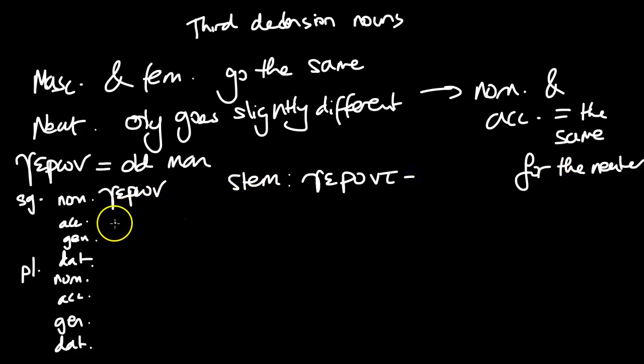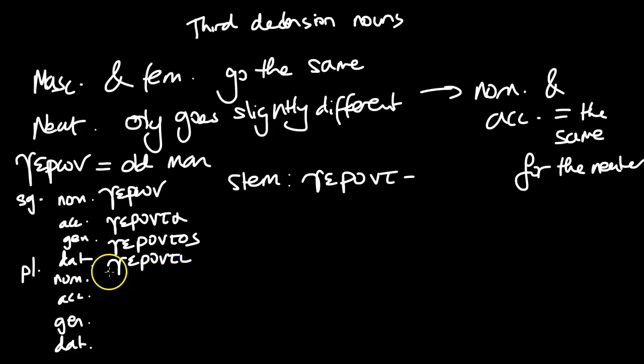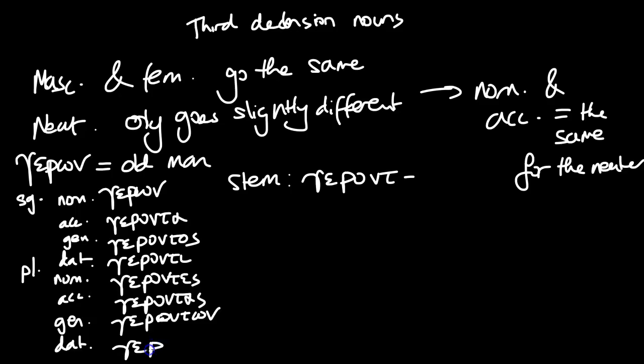That is the stem. So we're going to have geronta, gerontos for the genitive, geronti for the dative, and then plural we're going to have gerontes, gerontas, gerontone, gerusi.